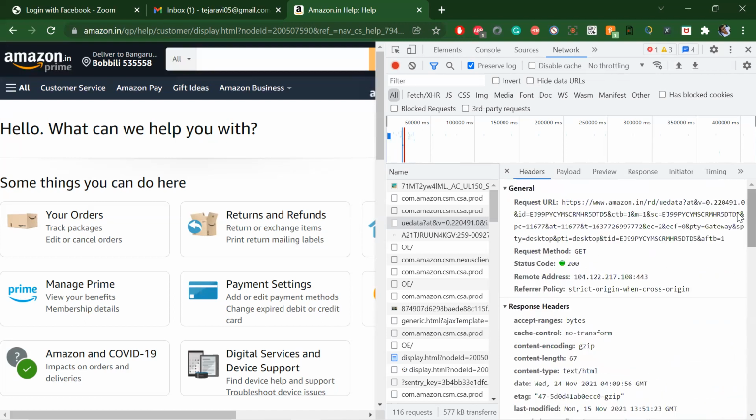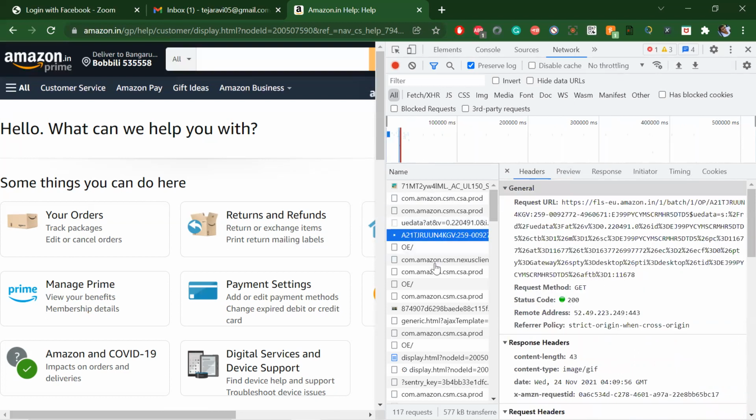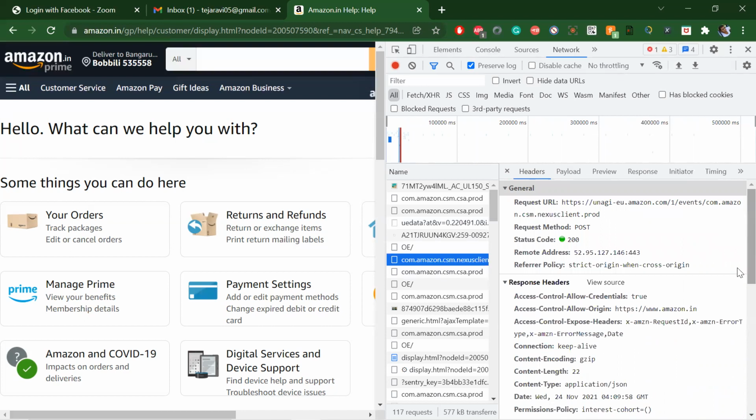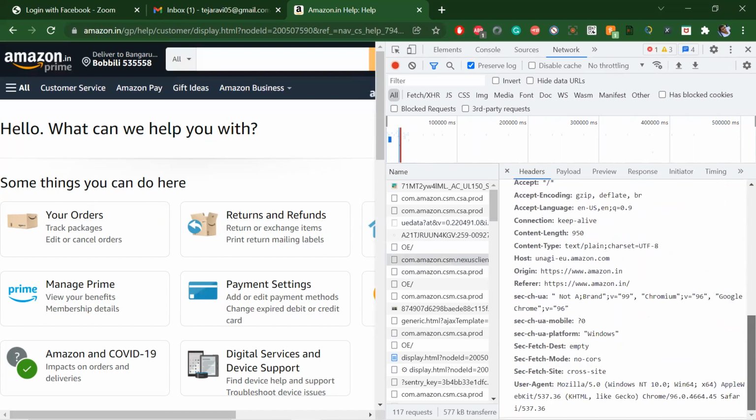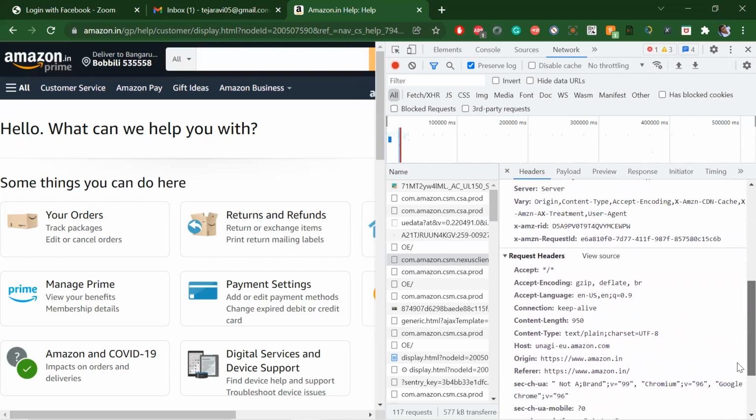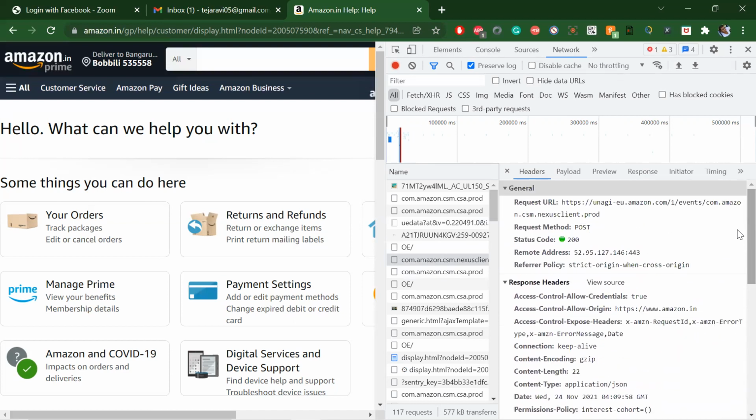Same way, request data. This is a get request that doesn't have it. There could be something for post. If you see this post one, there is no data. But for a post or other requests, you can have data as well, the request data.